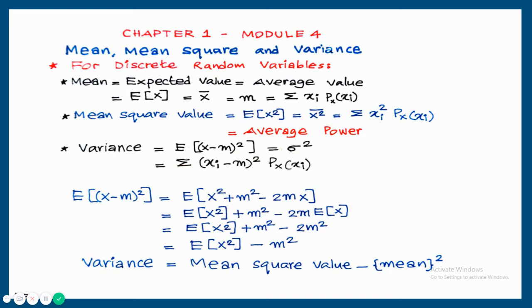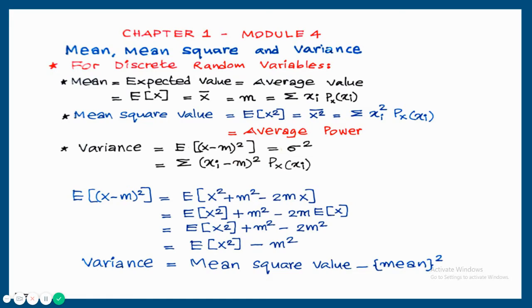Mean square value is also known as average power, especially if the random variables xi are the amplitudes in terms of voltage. So voltage square can be considered as power, provided resistance is 1 ohm, and that is called normalized power. When you calculate the mean of that square value, that is average power. So mean square value is taken as average power in our digital communication system.